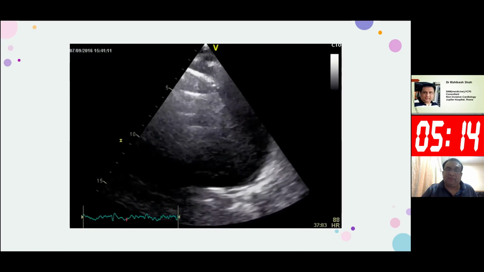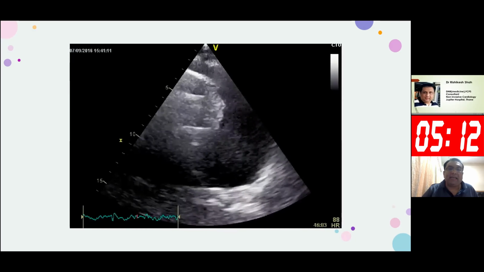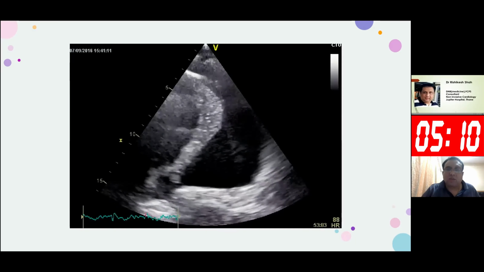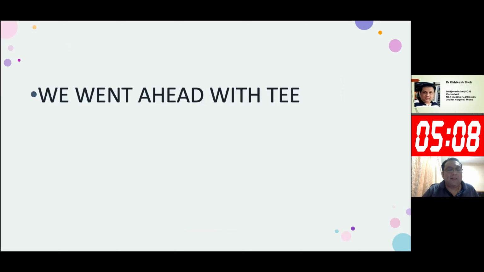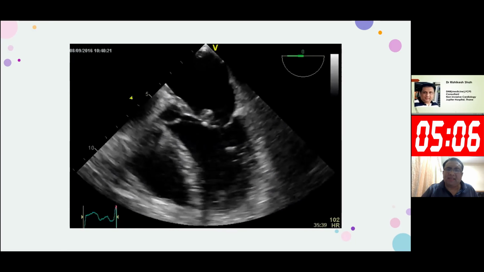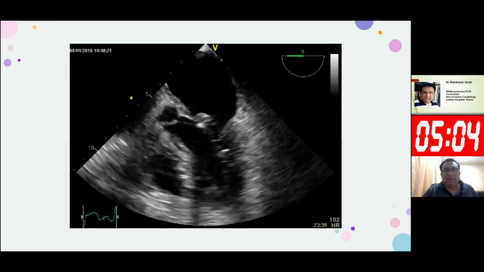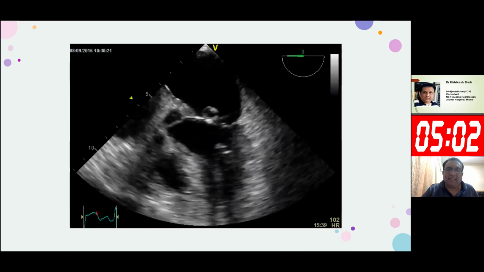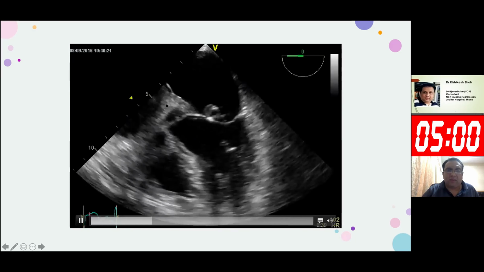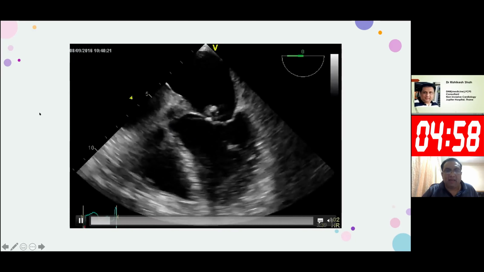We knew that we were probably underestimating MR on transthoracic echo. So we went ahead and did a TEE. So let's see on TEE. This is a 5-chamber view at 0 degrees. We've just pulled out the probe a little bit and you can see there is some cystic shadow or cystic mass on the AML.